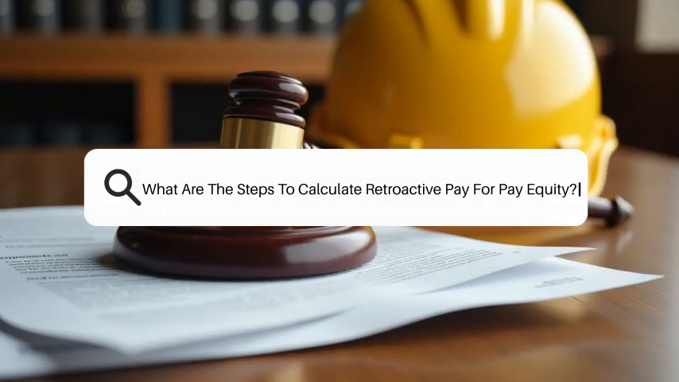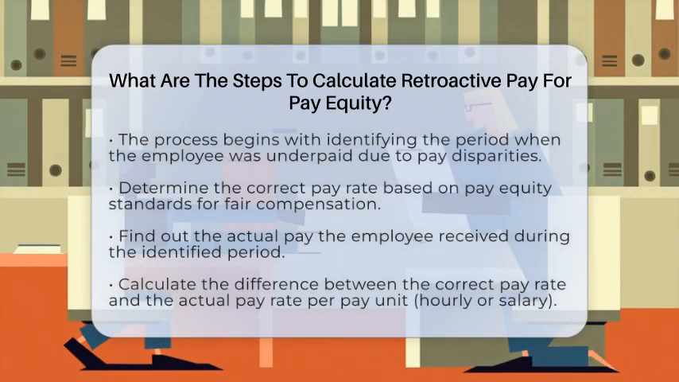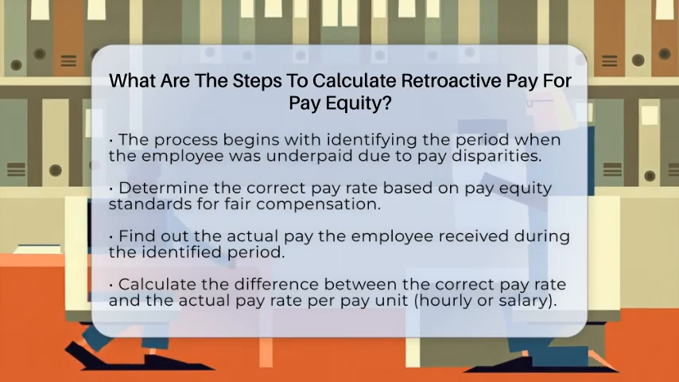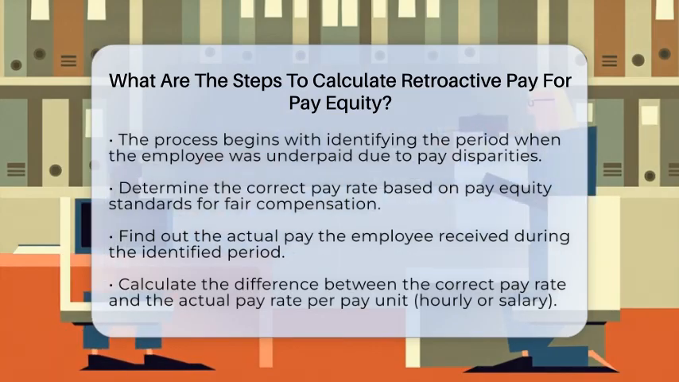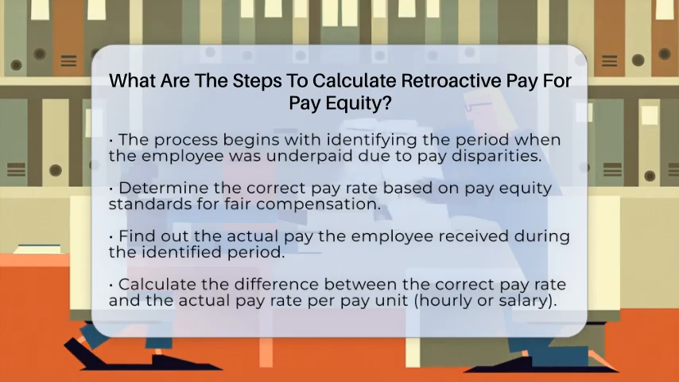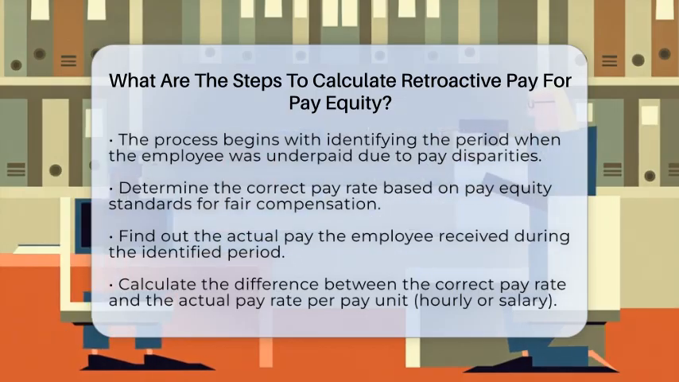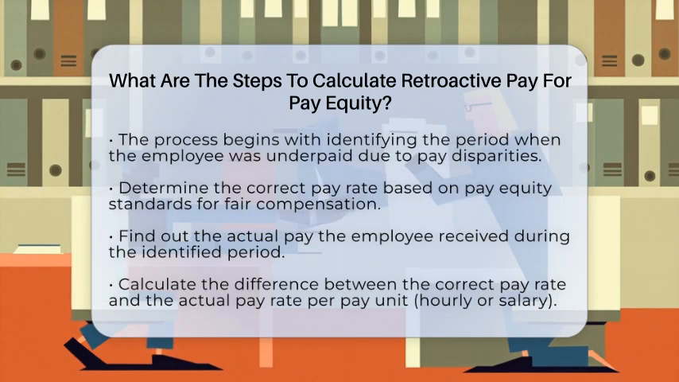What are the steps to calculate retroactive pay for pay equity? Imagine discovering that you were paid less than you should have been for months or even years. Calculating retroactive pay helps fix that. When employers find pay gaps based on gender, race, or other protected traits, they need to correct past underpayments. The process involves a few clear steps to ensure fairness and compliance with labor laws.